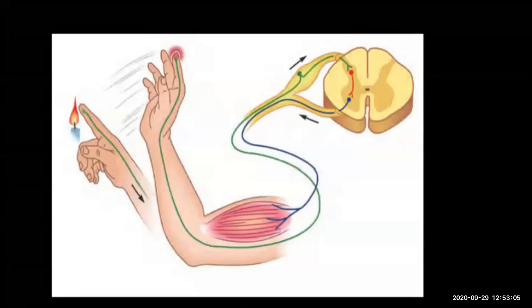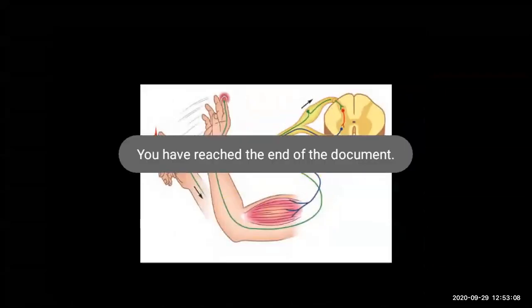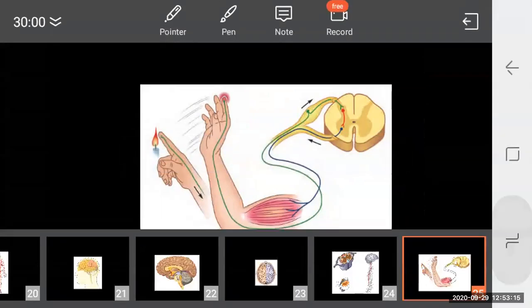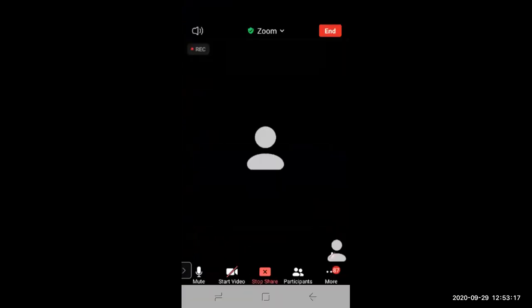So next is chemical control. What is this chemical control? Chemical control and coordination also take place, because there are certain chemicals called hormones in our body. So chemical control is done by whom? The hormones. This is the last part of this chapter, which is a small part. So here chemical control is done by hormones.